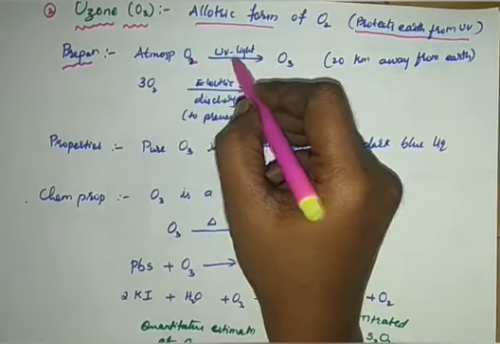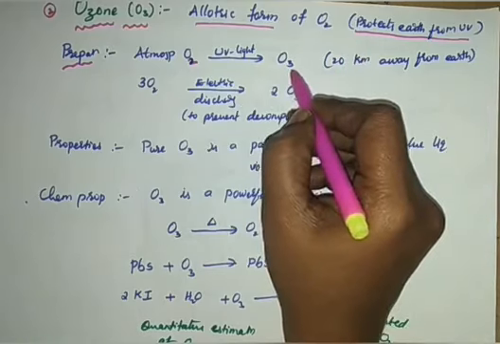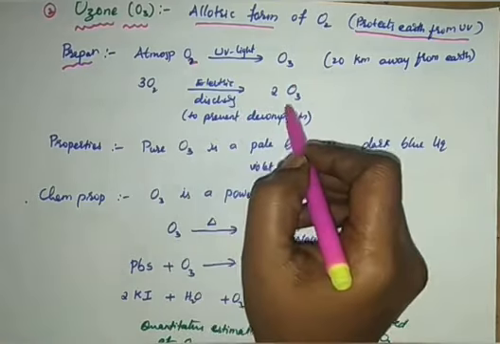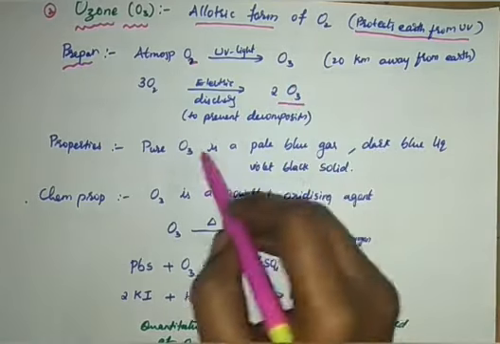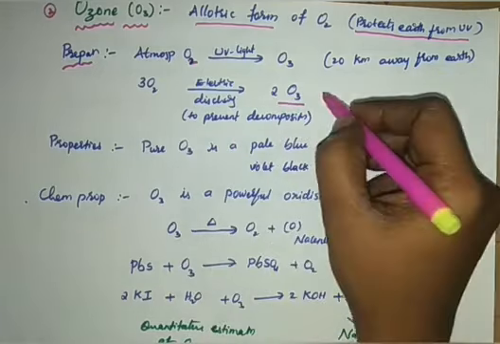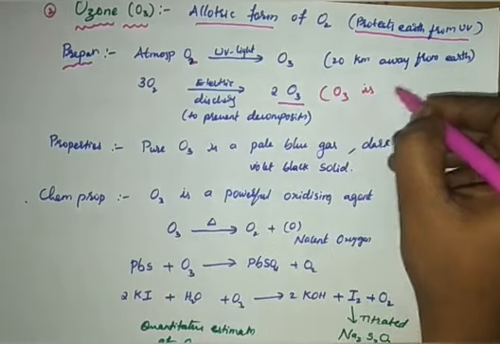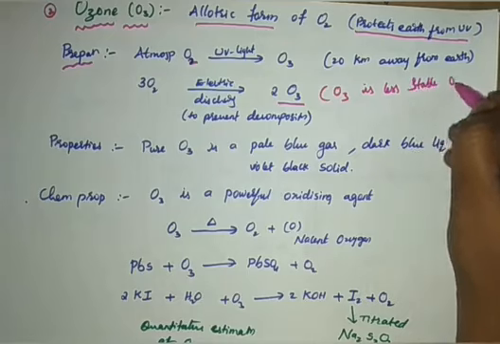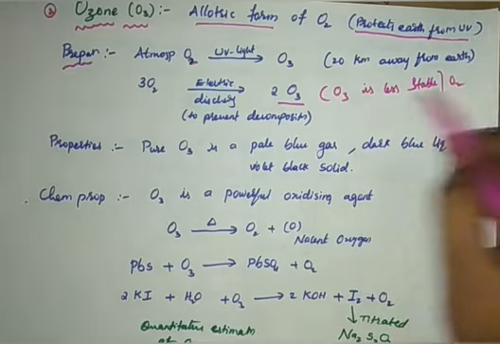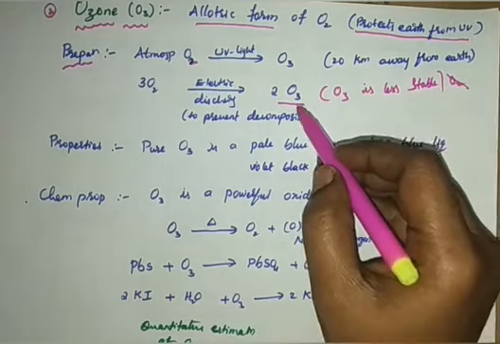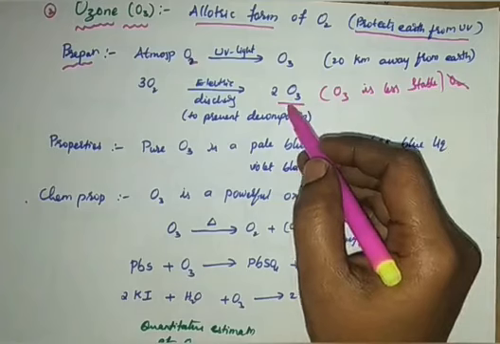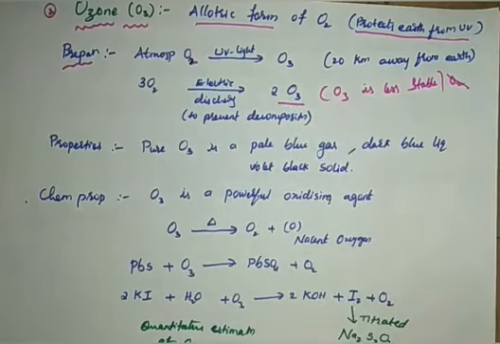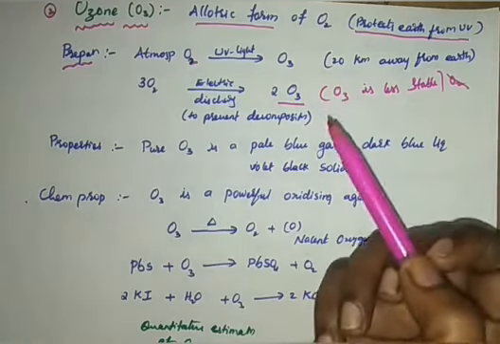If we take the UV light, it will be converted into ozone. And again, oxygen on electric discharge also produces O3. To prevent decomposition, because actually ozone is very less stable, very, very less stable when compared to O2. That's why it's very difficult for its synthesis. So that's why we use an electric discharge tube and take different precautions to prepare this ozone.